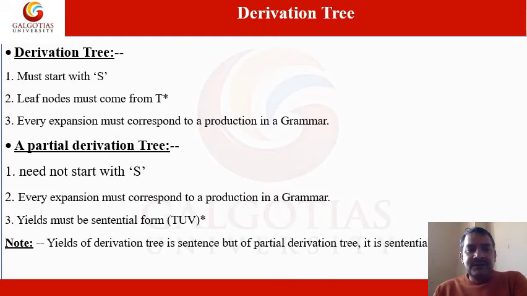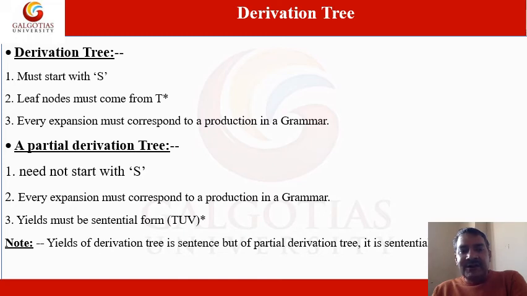Now we will proceed on to the derivation tree. Derivation tree is what? You must start with S. Okay, derivation tree, it starts with S. S stands for what? Your start symbol. Leaf node must come from T star. We have already discussed this thing. Leaf node comes from the T star. T star is what? Terminal, because each and every leaf node will be the terminals. And the last point is every expansion must correspond to a production in a grammar. This is the derivation tree.